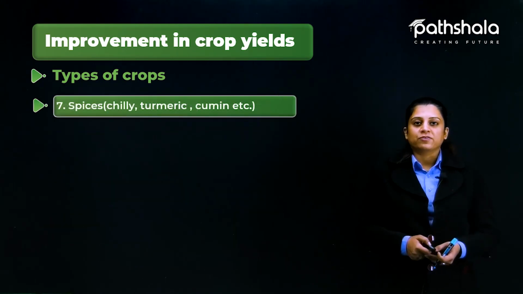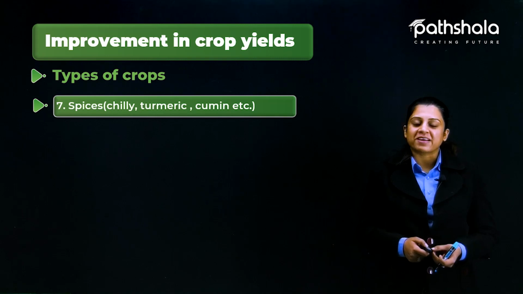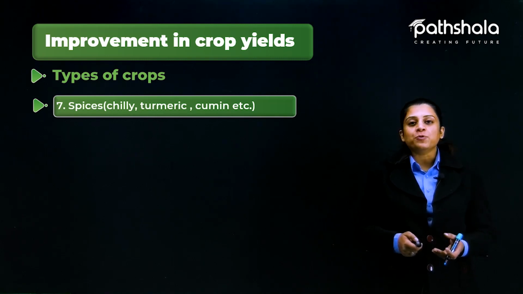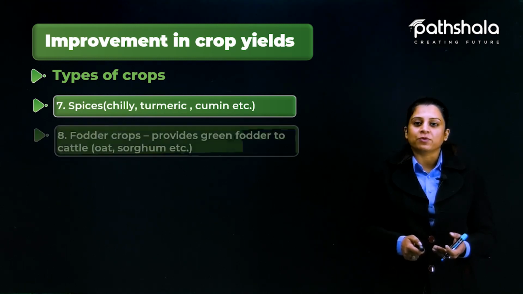Next are the spices. So there are certain parts of the plant that are basically used to enhance the palatability of our food, and these are known as spices. So spices that we use in our meals are chili, turmeric, cumin, fennel seeds and many more.